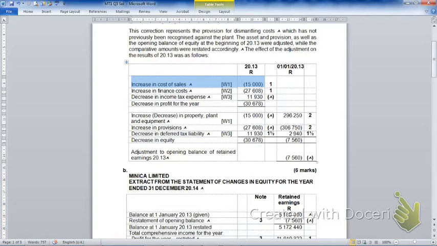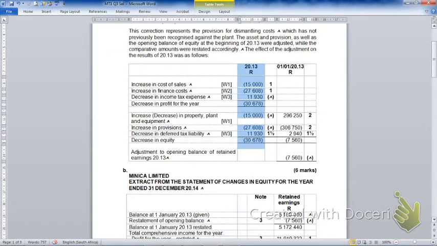Cost of sales, finance charges, and there you have the tax expense that relates to these expense items. On the other hand, it affected a decrease in the property, plant, equipment, an increase in provisions, and the deferred tax liability. That is what you should have done relating to the 2013 adjustment.